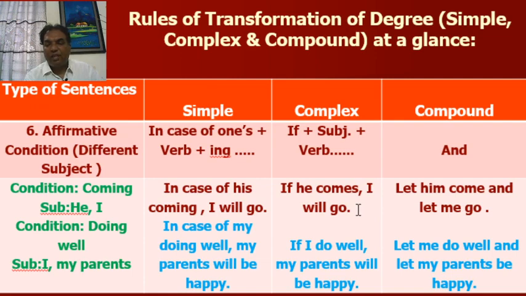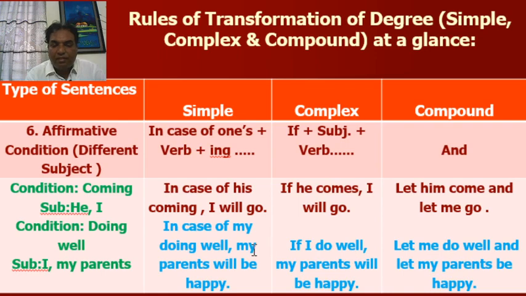In complex, if he comes, I will go. The subjects are different. He and I are different. So in simple, in case of his coming, I will go. And in compound, let him come and let me go. Two imperative sentences will be connected by and. You have to use let if the subjects are from third person or first person.